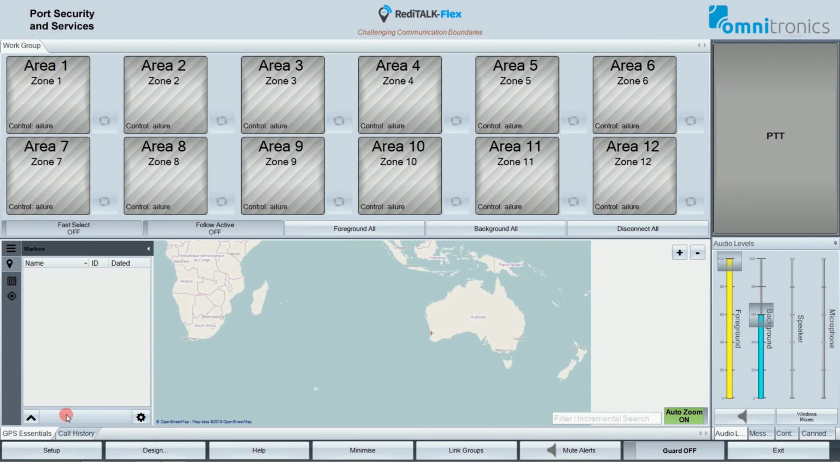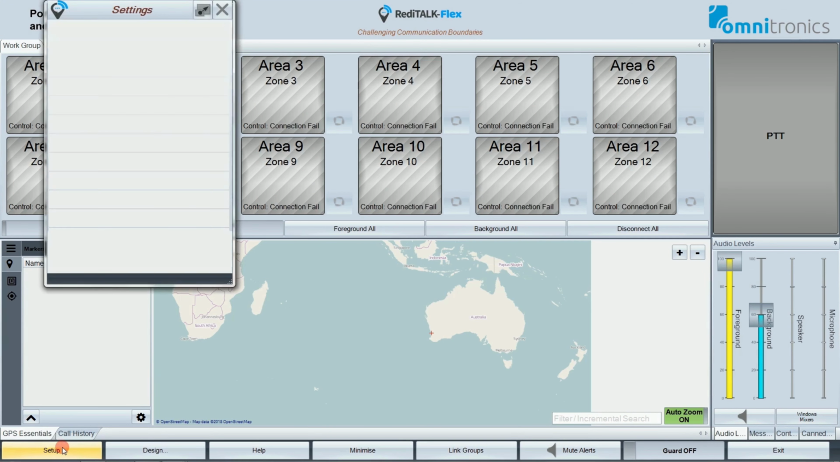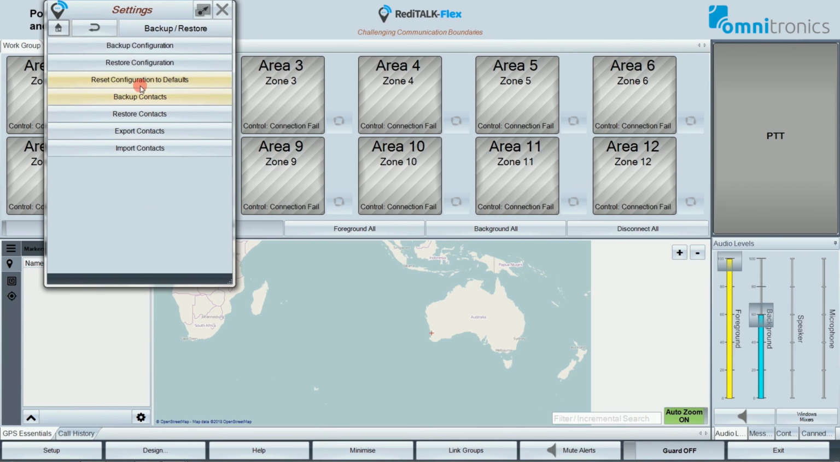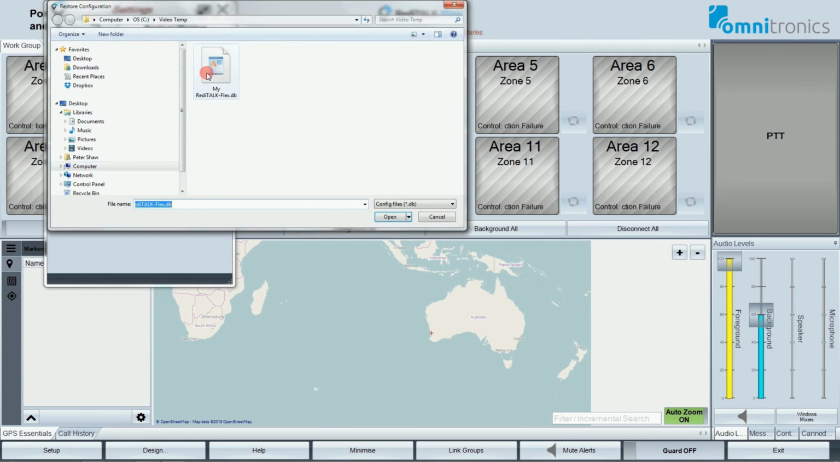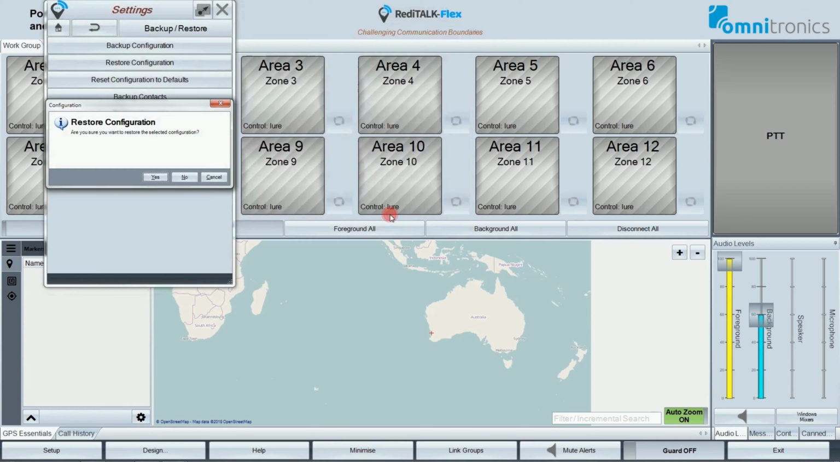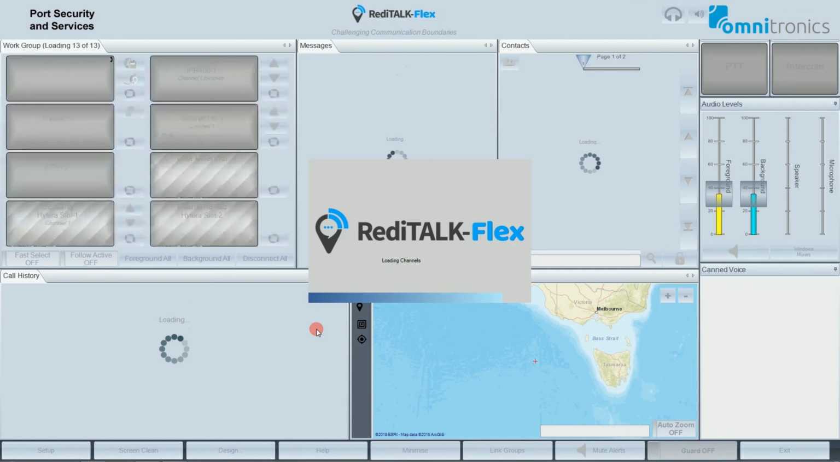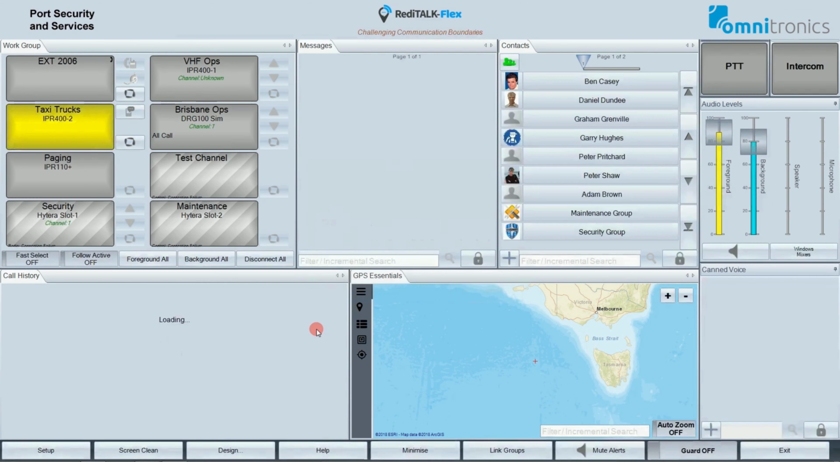Now I'm going to quickly get my original configuration back by doing a restore, just like we did before. So restore my configuration, choose my file, open, go yes, and RediTALK Flex restarts. Once it's restarted, I get my original configuration back.